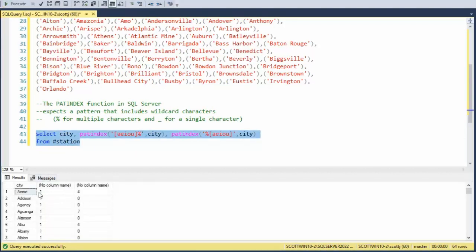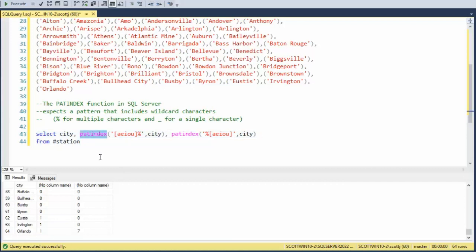So now you can see that if it ends in an A-E-I-O-U, it tells me the position. Notice Acme, the E is in position 4. I can't pronounce that, but how about Alba? That is in position 4. How about Orlando? In position 1, we have an O. In position 7, we also have an O.